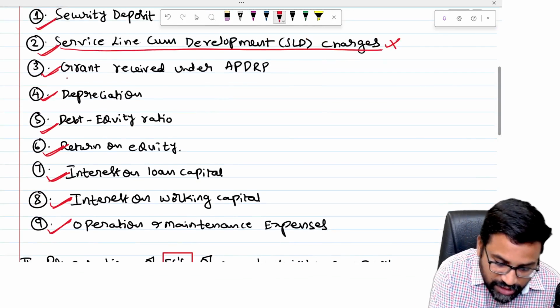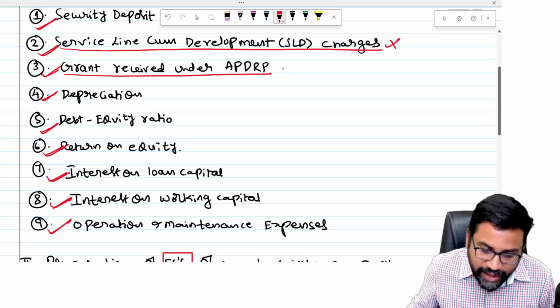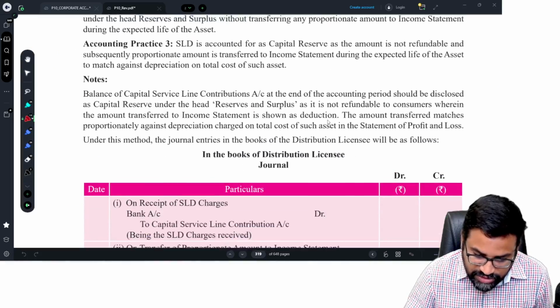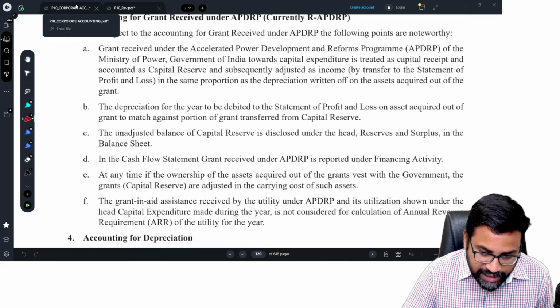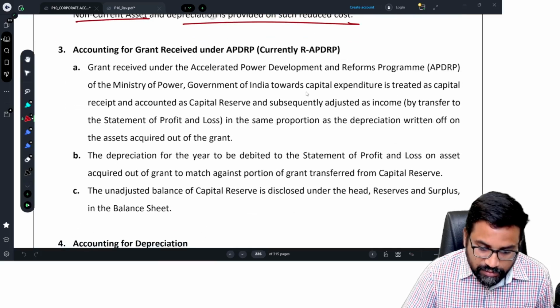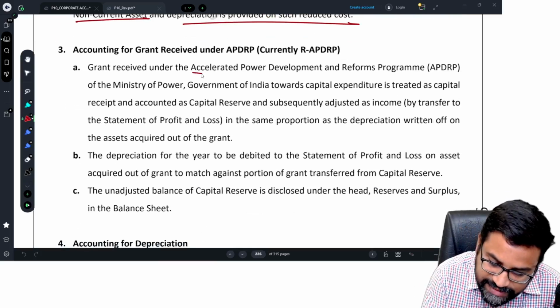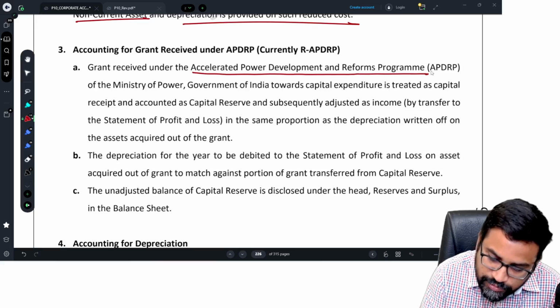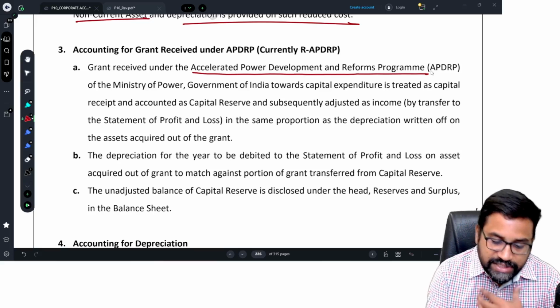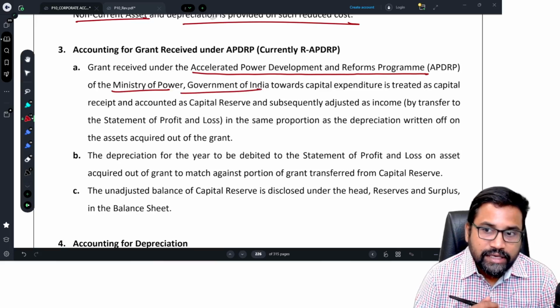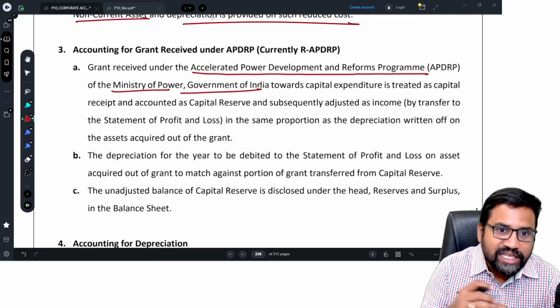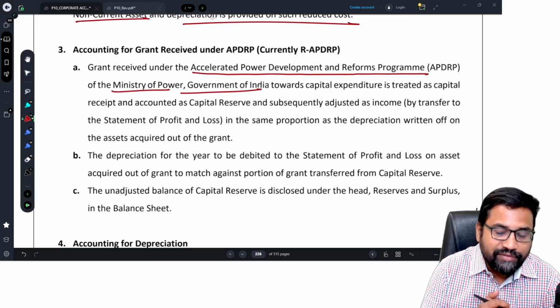Next, the third concept is grant received under APDRP. See, this is also one concept, sir. APDRP stands for Accelerated Power Development and Reforms Program. It is a program of the Ministry of Power, Government of India. Laying electricity lines is a very costly affair.